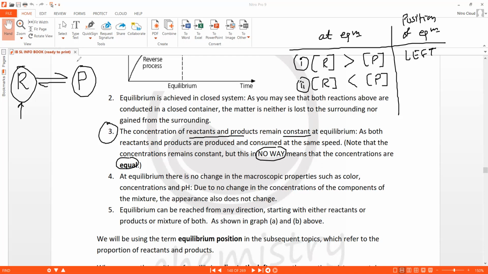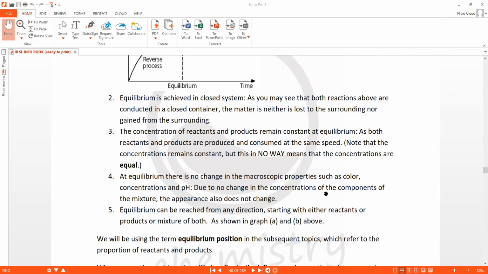On the other hand, if in some reaction the products are more than the reactants at equilibrium, then I can say that the equilibrium is in the favor of products. So equilibrium position is to the right. So these are the two possible answers for equilibrium position. Position of equilibrium either can be to the left or to the right. We say equilibrium position is to the left when at equilibrium there are more reactants than the products. And we say that equilibrium position is to the right when there are more products than the reactants. Okay, that's about the position of equilibrium.